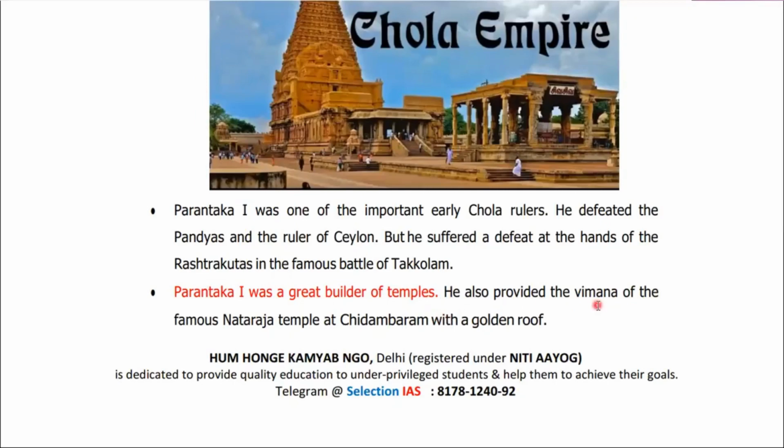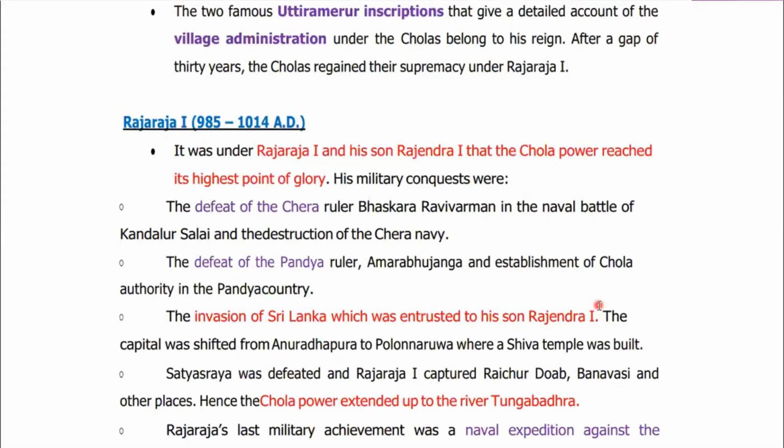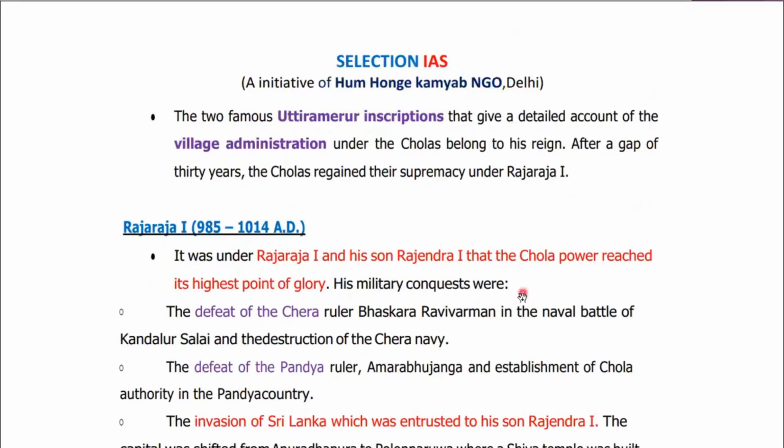So let's first discuss the political developments of the Chola Empire. There are two famous inscriptions, the Uttaramerur inscriptions. Please remember the names of such inscriptions, because in mains examinations also you are supposed to put such important inscriptions, like those related to Asoka, Samudragupta, the Chalukya king, and also the Hathigumpha inscription. So we have these Uttaramerur inscriptions related to the history of Cholas.